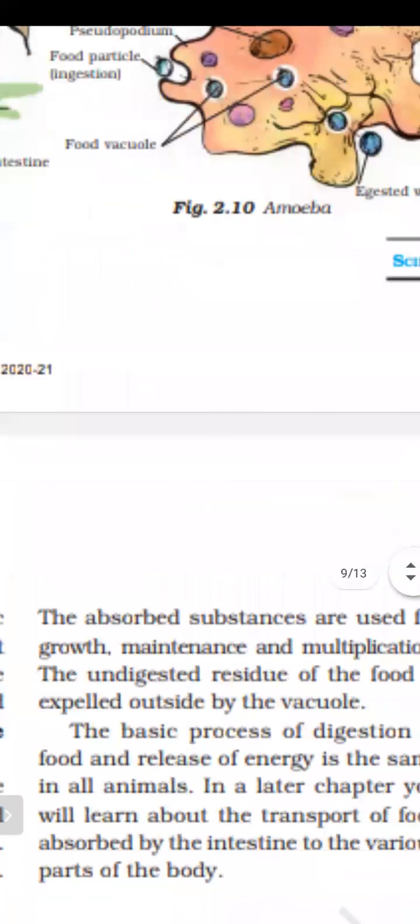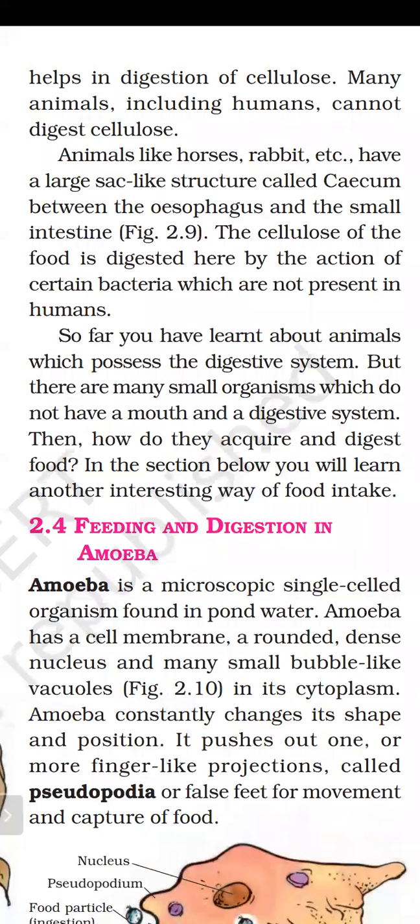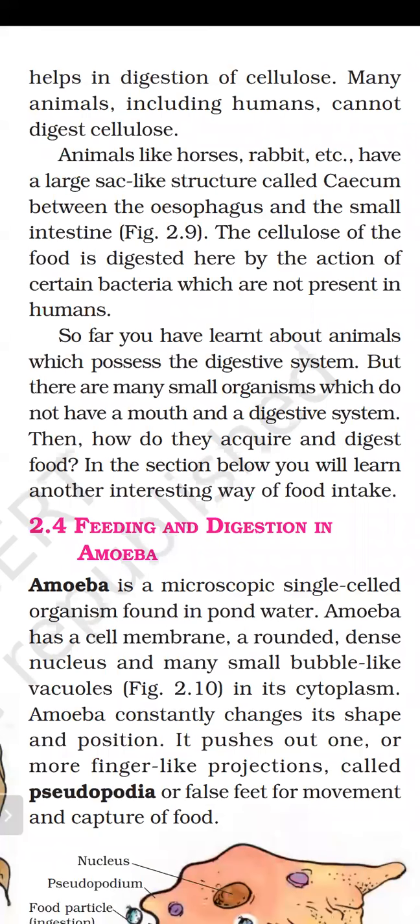Animals like horses, rabbits, etc., have a large sac-like structure called the cecum between the esophagus and small intestine. The cellulose of the food is digested here by the action of certain bacteria which are not present in humans. That is the reason we cannot digest cellulose, because we do not have cellulose-digesting bacteria.